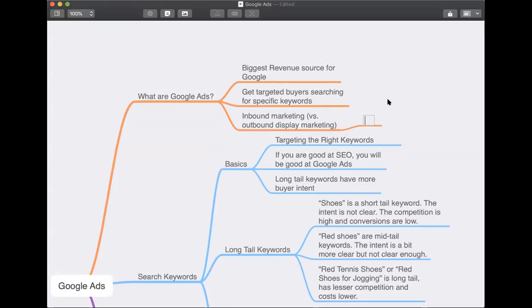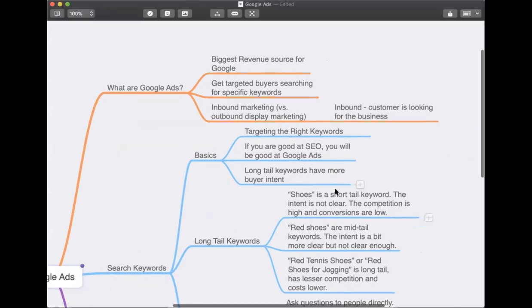Inbound means that the customer is looking for the business, and the customer is searching on Google or some search engine for the product or service.